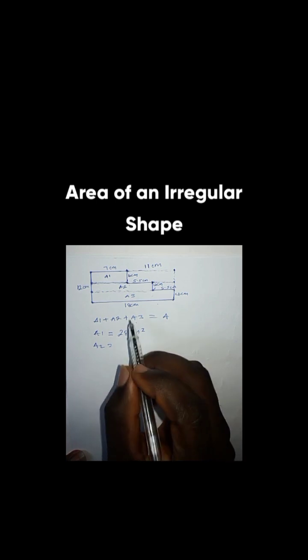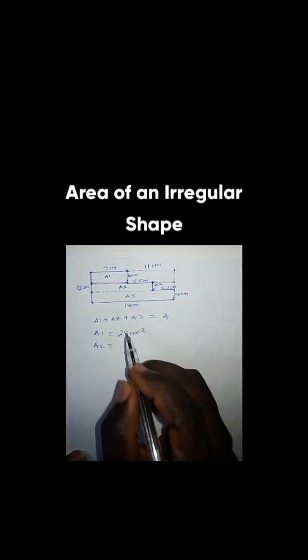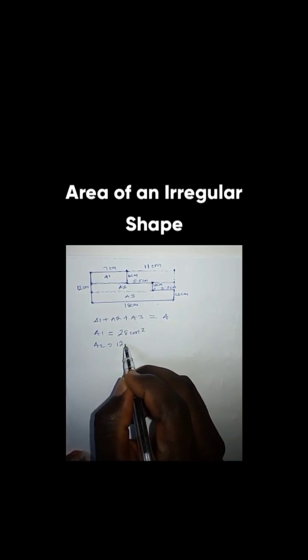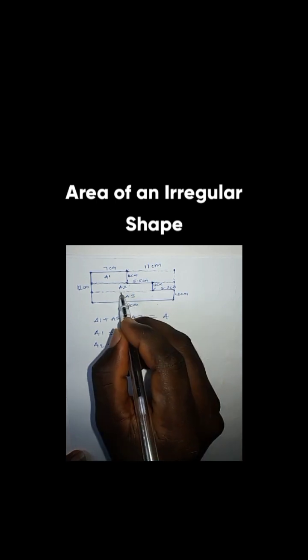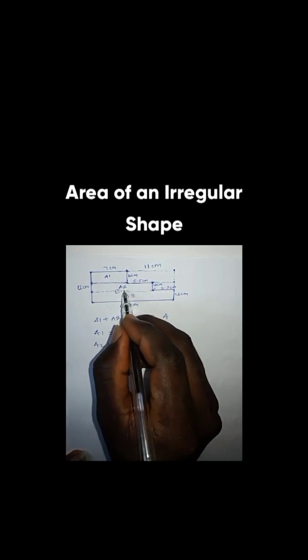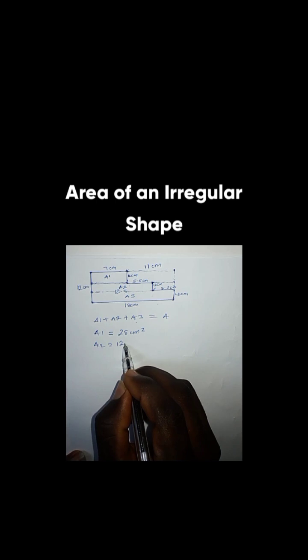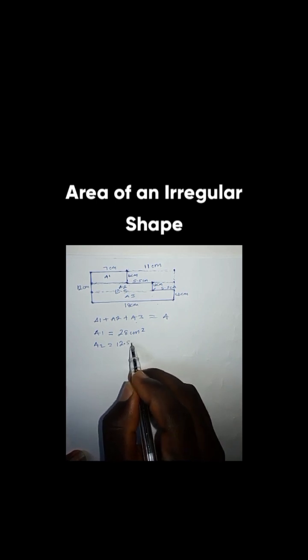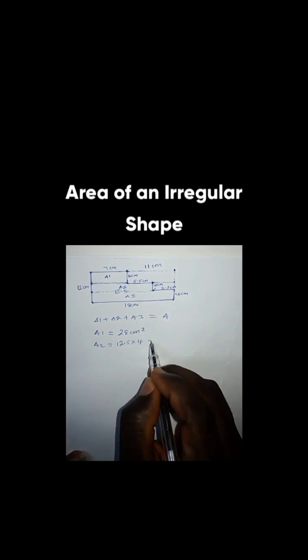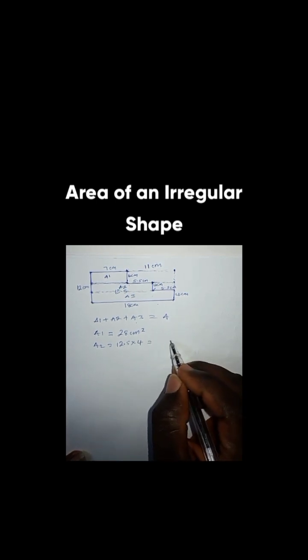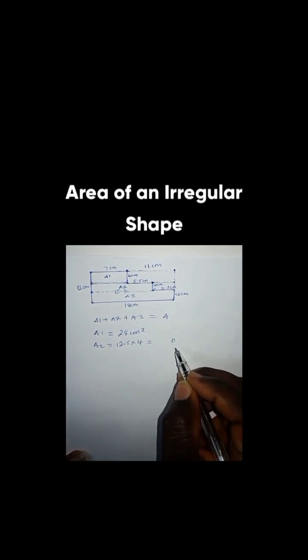So the area of this area 2 should be 12.5 times 4.